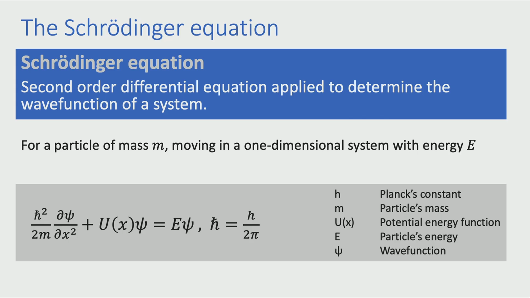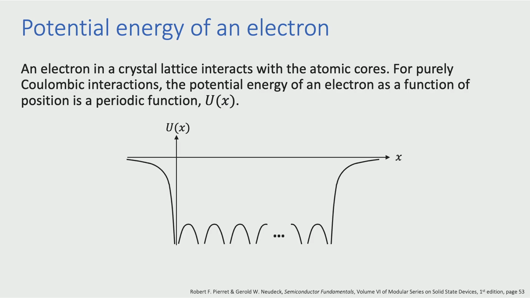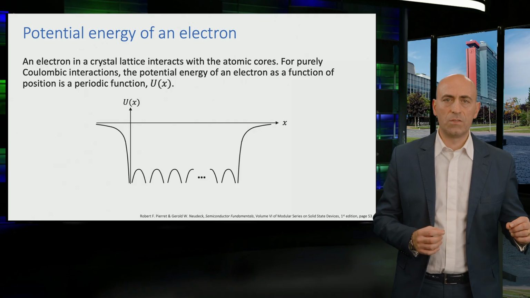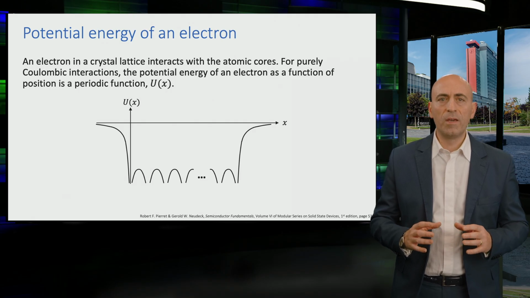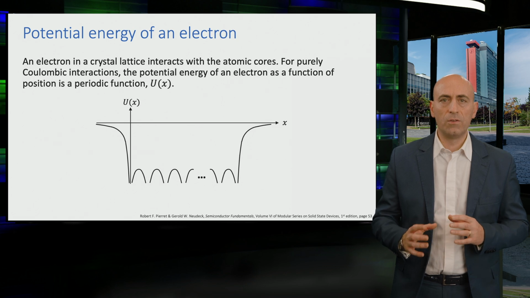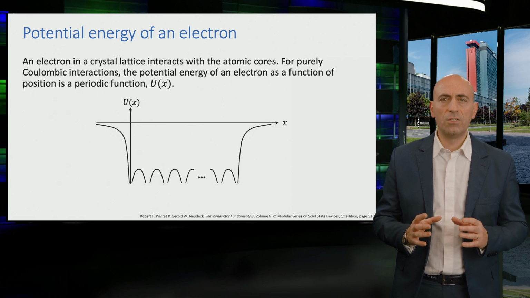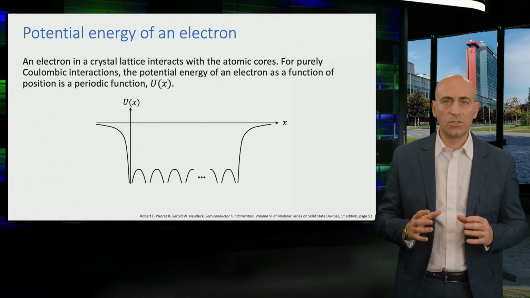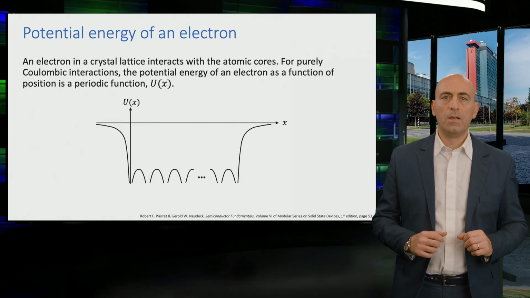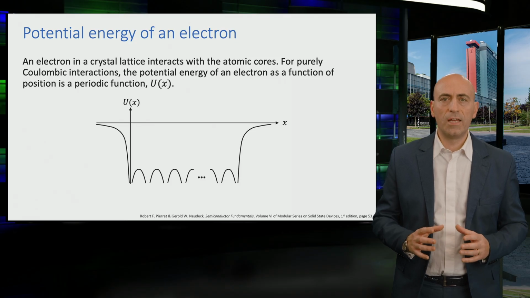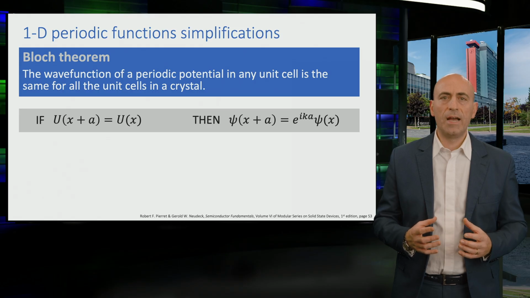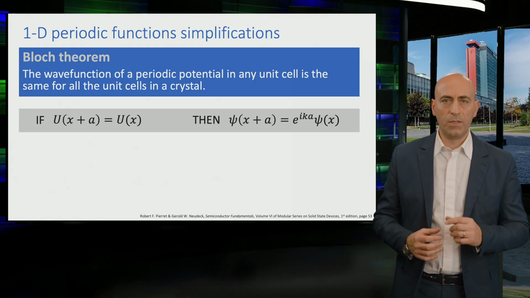simpler one-dimensional lattice structure. This diagram shows the potential energy experienced by an electron crossing a one-dimensional lattice. When considering only Coulombic forces as a result of atom core electron interactions, the resulting potential energy function, U(x), will be periodic as shown in this slide. It is important to remark that electron-electron interactions within atoms are neglected, since their average contribution to the potential energy is almost zero. When dealing with a periodic function, we can apply an additional approximation, the Bloch theorem.